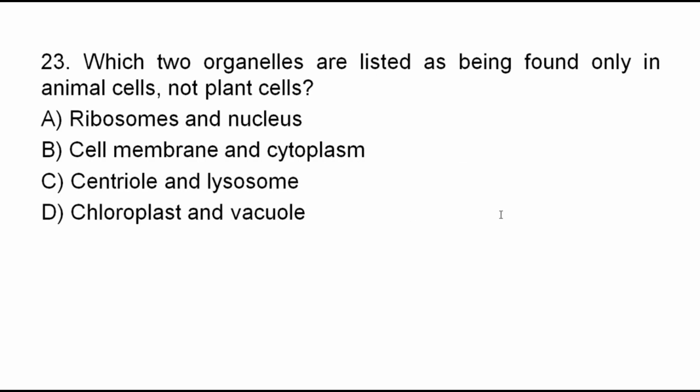Question number 23. Which two organelles are listed as being found only in animal cells, not plant cells? A. Ribosomes and nucleus. B. Cell membrane and cytoplasm. C. Centrioles and lysosome. D. Chloroplast and vacuole. Which two organelles are found only in animal cells but not in plant cells from the given alternatives?